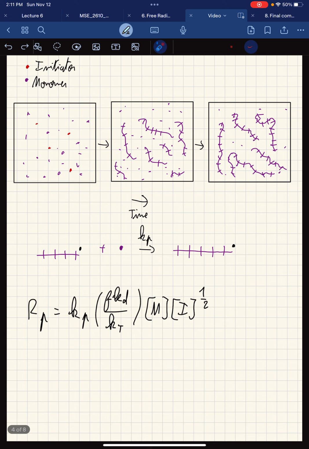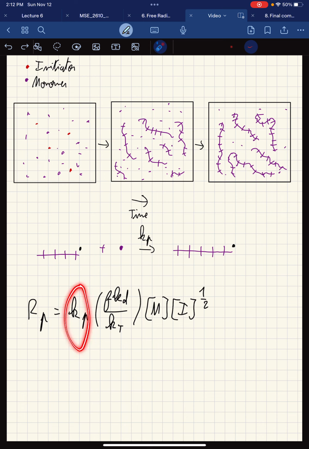Let's say we have a sample vat of initiator and monomer, and we activate our initiator, thereby forming our polymer chains. And these polymer chains, with now active centers, will interact with monomers spread all throughout the solution to propagate, and therefore this will go under the rate constant of propagation. Eventually, these polymer chains will interact with one another as monomer becomes more sparse and will terminate to form our final solution.